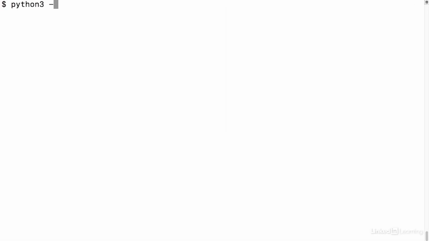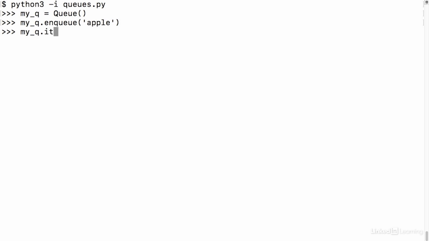Let's get the interpreter open, and I'll create a queue object. And let's add something to our queue here. So we'll do myqueue.enqueue, and we'll add the string apple. Okay, and if we check the myqueue.items attribute, we should get a list that has apple in it.